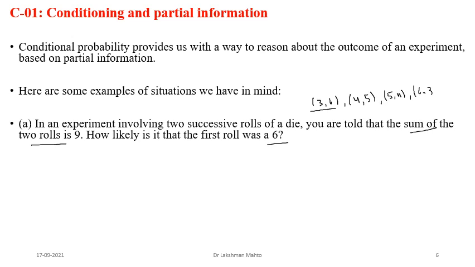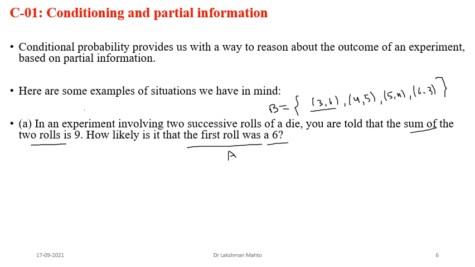So you know about this event, and this is the partial information. Based on this, you have to find the probability that the first roll was 6. Suppose we call this partial information event B, and call the event that the first roll is 6 event A. What would be the probability of A? Initially, if I'm asking for the probability of 6, it would be something else.